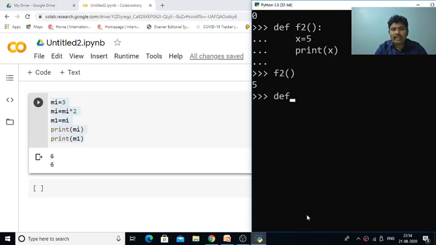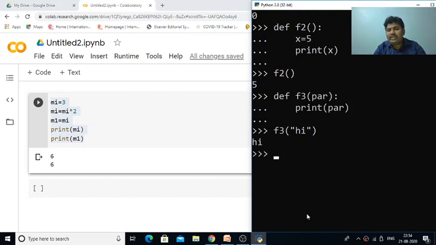Now if you want to create a function with parameters, then how we can create is def f3 of. Here it is taking some parameter, pair, then we can simply print that particular pair and press enter. So the function is created. Now I am passing f3 of hi. Now automatically the f3 function is called and the parameter hi is passed to the pair and that will be printed.